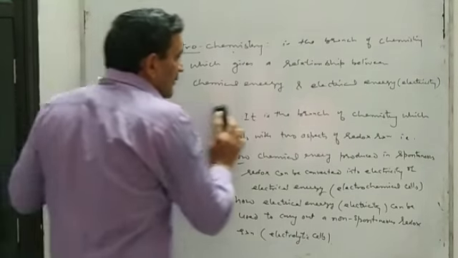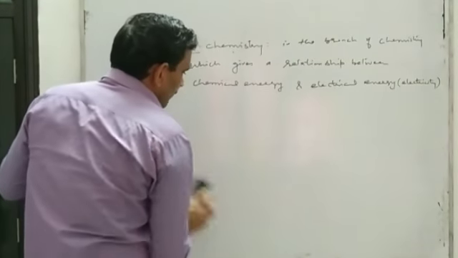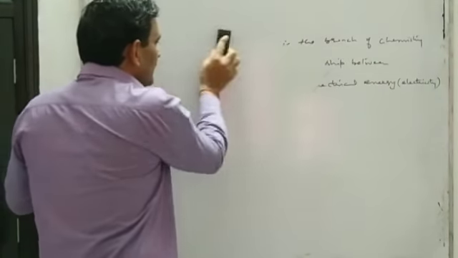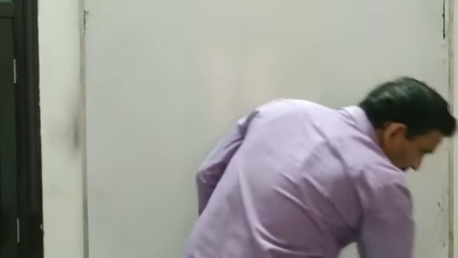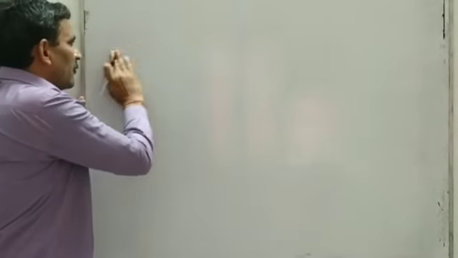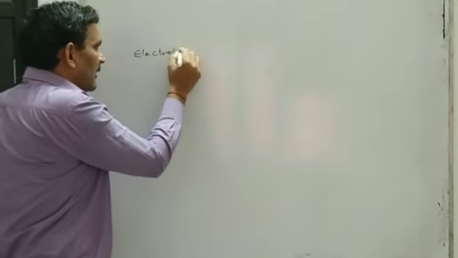So in this lesson, we will start the first topic, that is electrolytes and electrolysis.